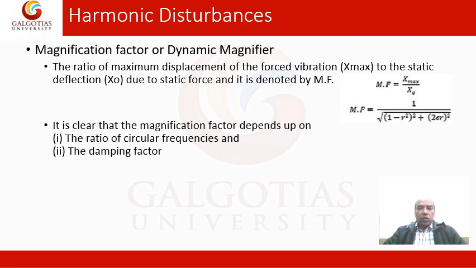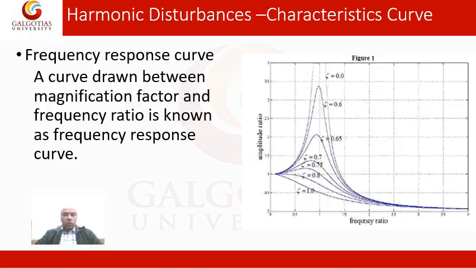1 by 1 into 1 under root 1 minus r square whole square plus 2 epsilon r whole square. So this term is derived earlier, and based on that we can calculate the magnification factor. Now with this formula it is clear that the magnification factor depends on the ratio of circular frequencies as well as the damping factor.